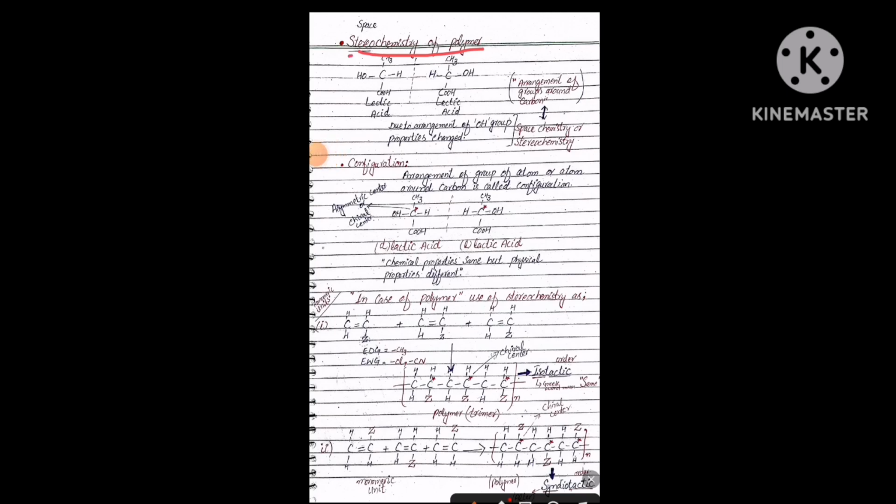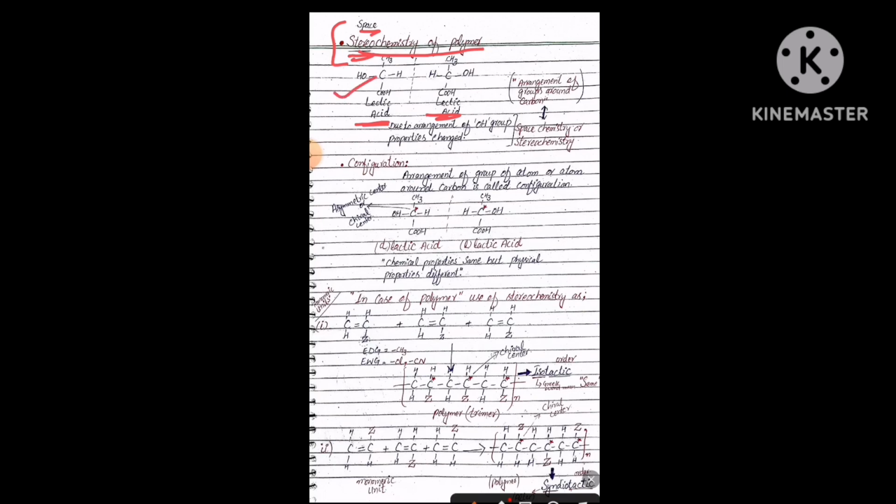The word stereo means space. Stereochemistry is also said to be the space chemistry of polymer. First of all, we will discuss the concept of stereochemistry. To understand this concept, we will discuss an example of lactic acid.